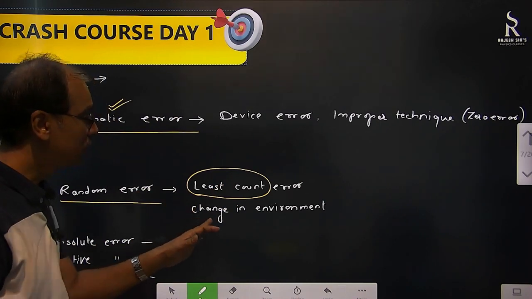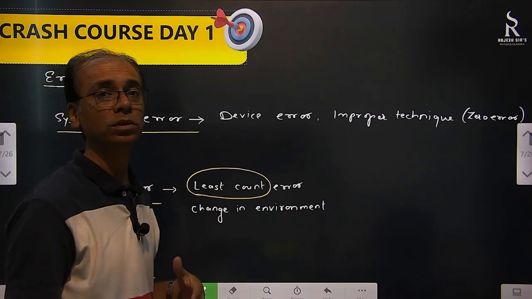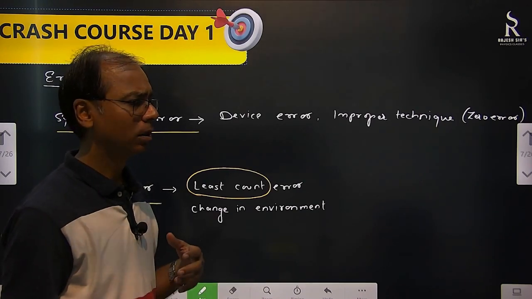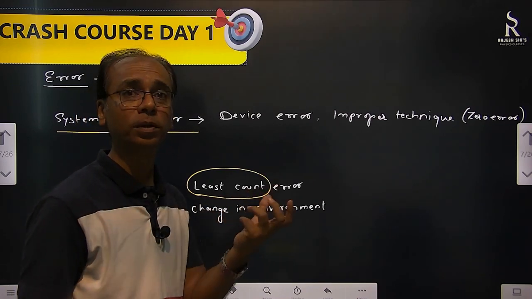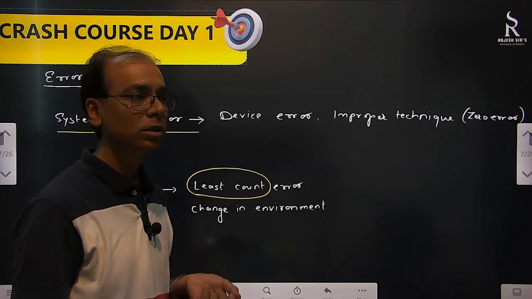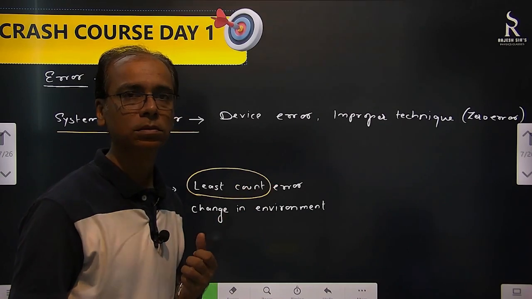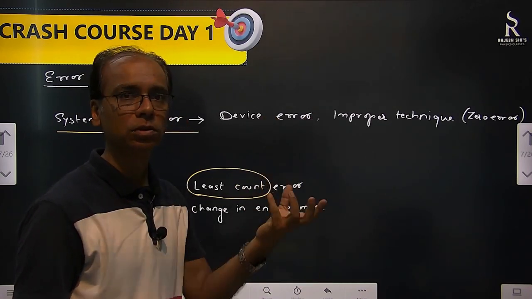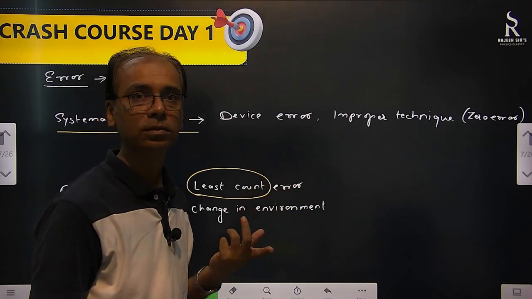And the second one is what? Change in environment. Because of a change in environment also some errors can happen. Suppose we are finding the time period of a simple pendulum, doing an experiment. But suppose the temperature changes. We know that the wire in which you are suspending the bob, that wire's length increases.